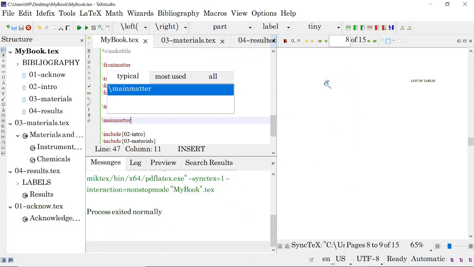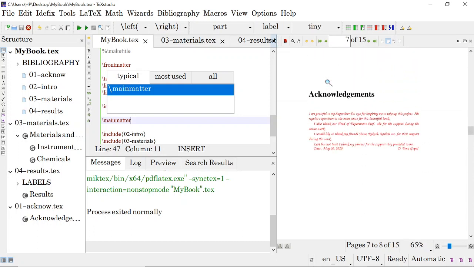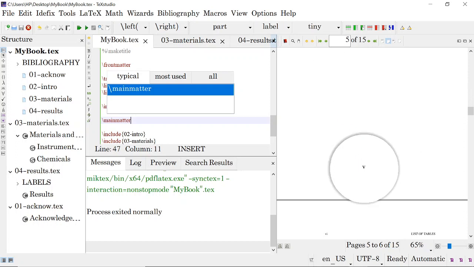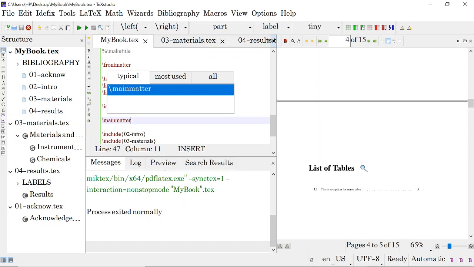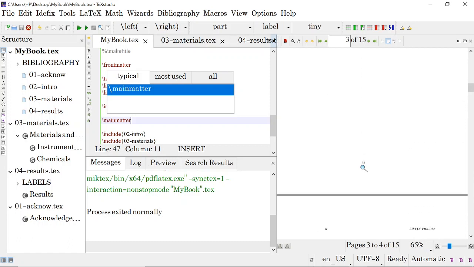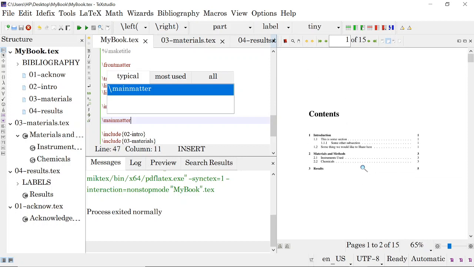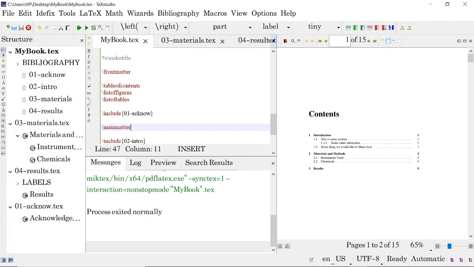Page numbers will change here, because in the front matter generally page numbers are in Roman. And this is only one page. See, the page number came in Roman. Title page. Like this, you can create your book very beautifully